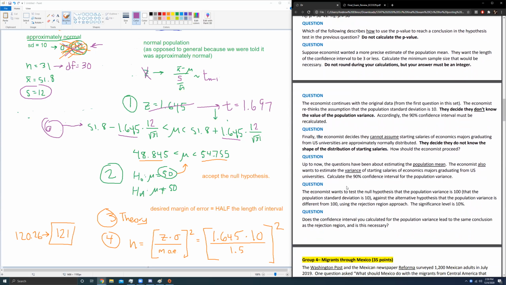Okay. Up to now, questions have been about the population mean. Now we're talking about the variance.